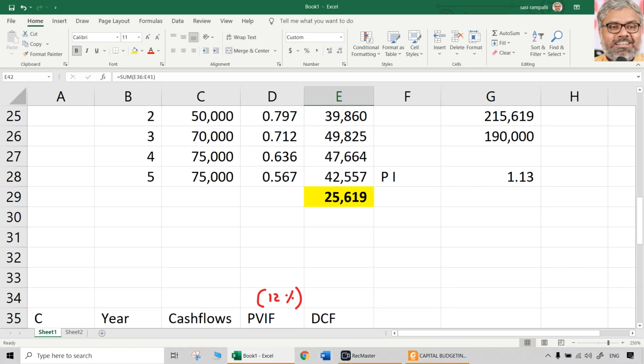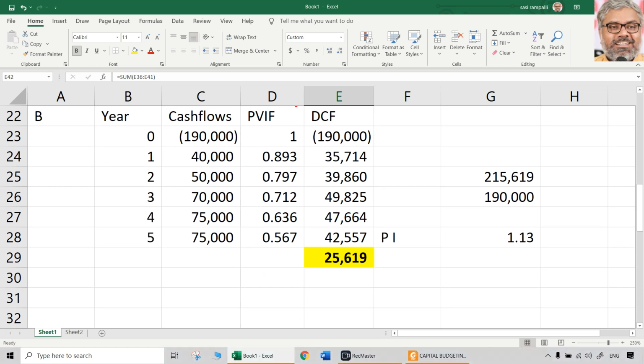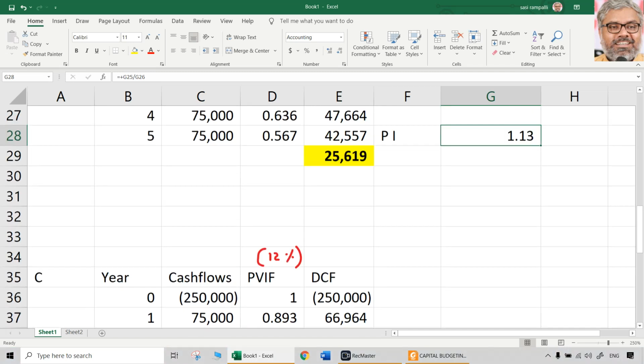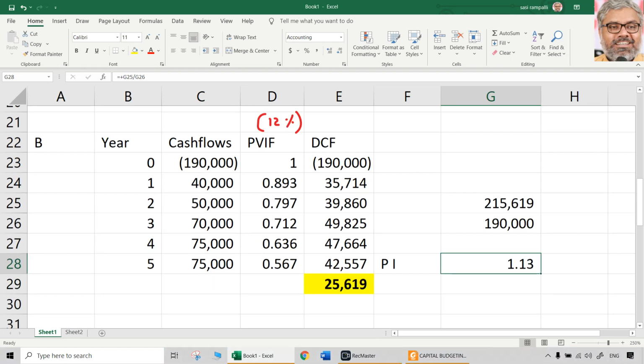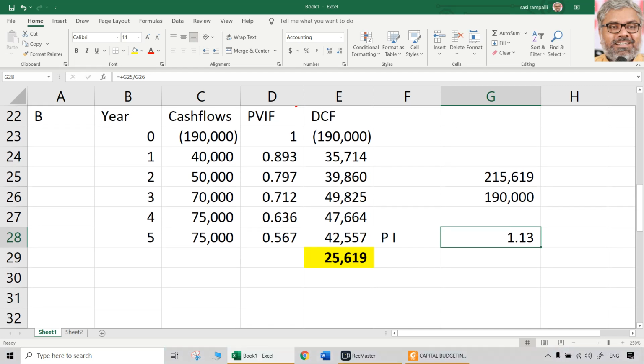Third scenario, if money is not available abundantly, there is a capital rationing situation where we have to ration the capital, use the capital very, very judiciously. Then project B is better than project C. So in that case, B will be chosen, not C. Though C has more NPV, since profitability index for B is more, better to go with that. So these are the different possible scenarios we have to understand.